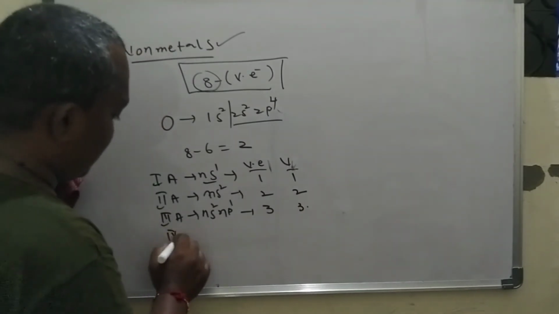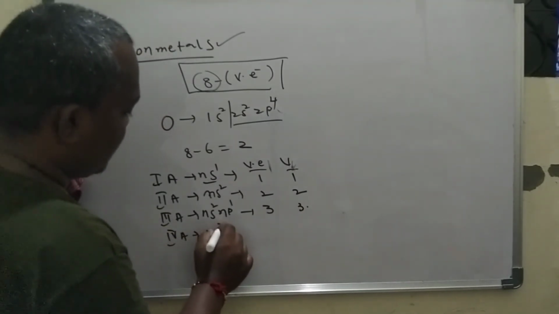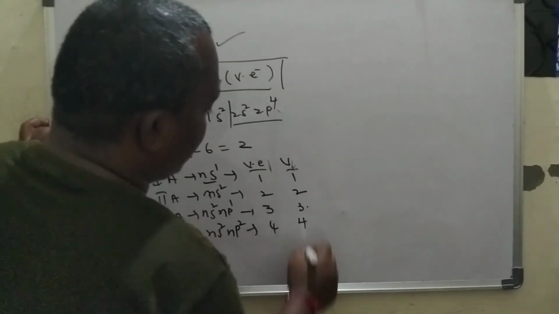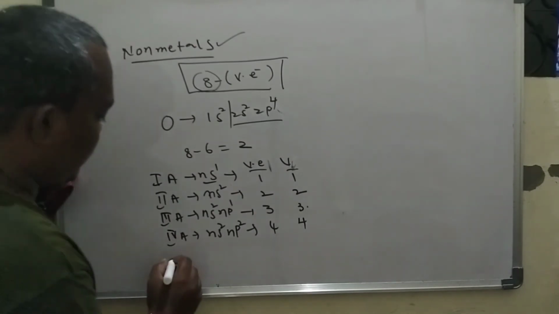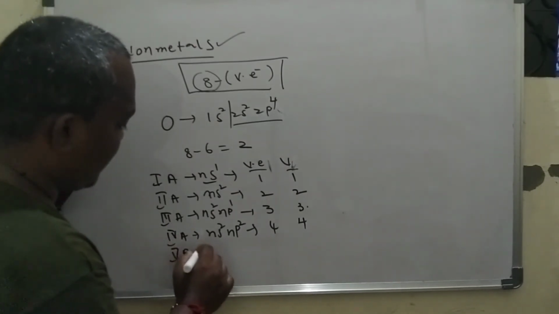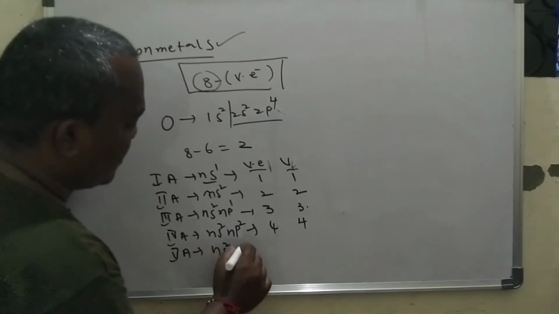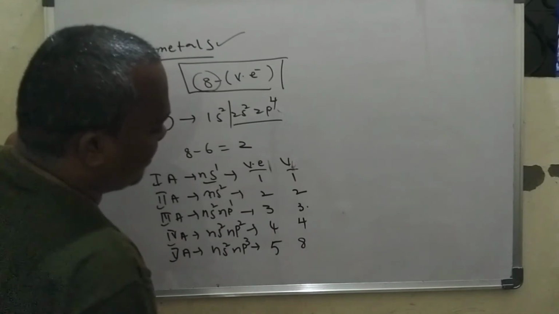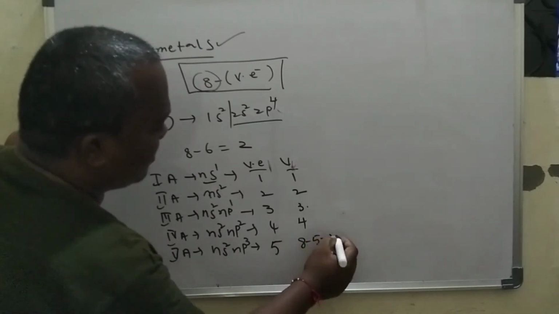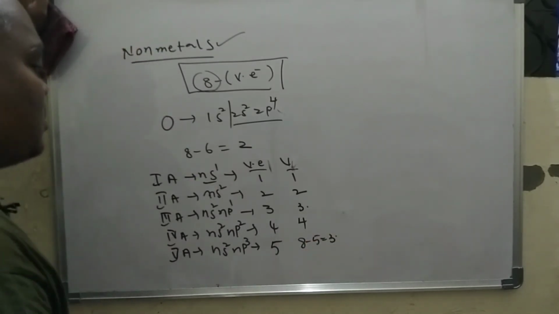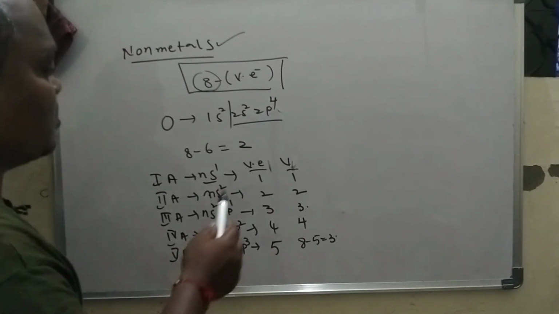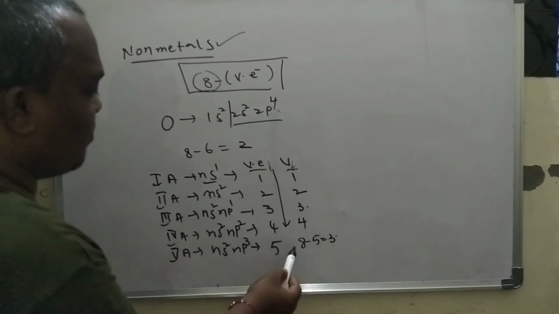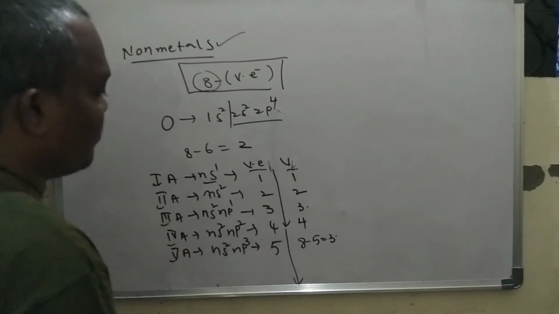For fourth group elements, the general configuration is ns2 np2, and here we have 4 valence electrons, then valency becomes 4. Fifth group elements generally have the electronic configuration ns2 np3. There are 5 valence electrons. Now the valency becomes 8 minus 5, then we get 3. So simply you can remember one thing here: if valence electrons are from 1 to 4, no need to subtract from 8. If it is from 5 onwards, we have to subtract.